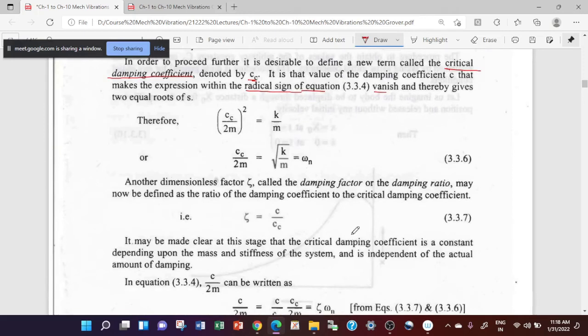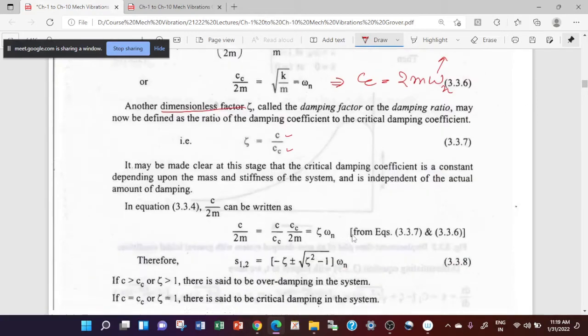Now this is the same thing which I derived here. This is Cc equal to 2 m omega n, where omega n is the undamped free natural frequency in radian per second. Now we will define another term here, that is the dimensionless factor zeta. It is the ratio of damping to the critical damping.